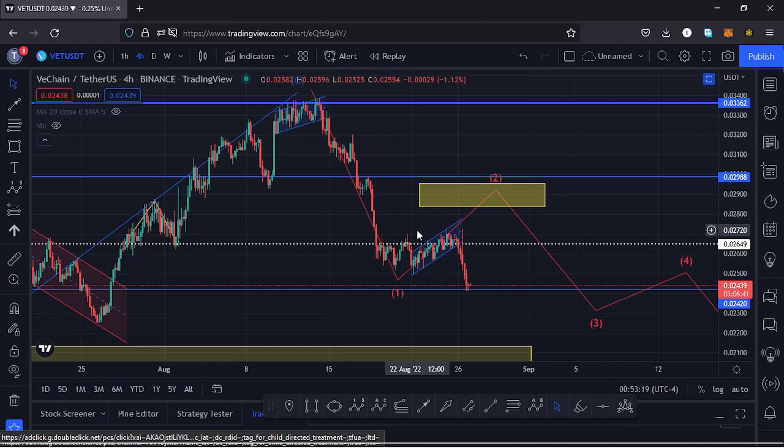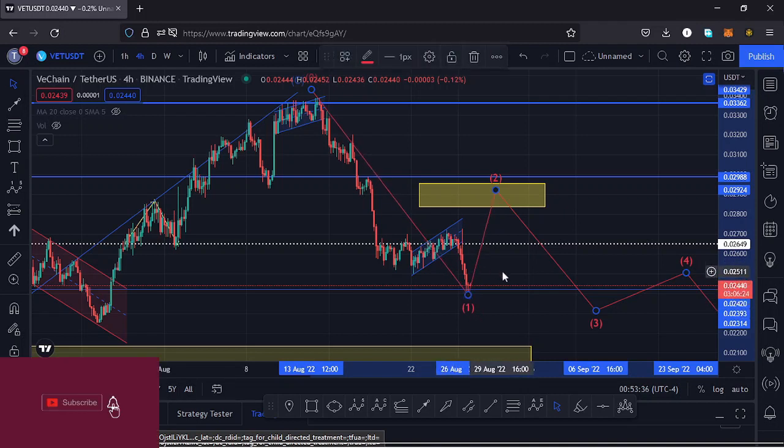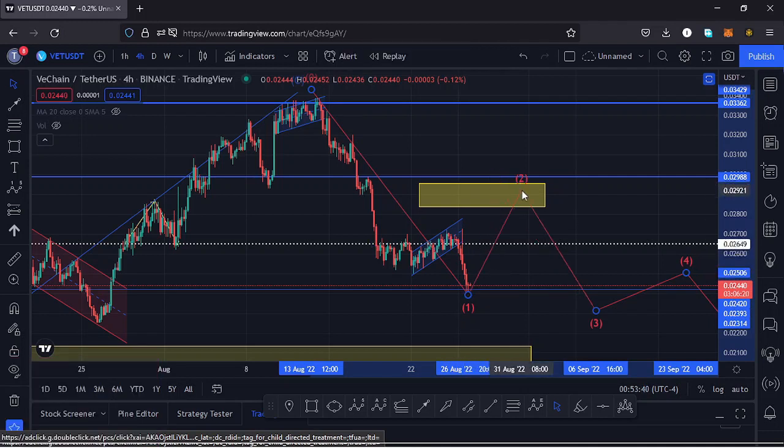It's possible that maybe we have not yet seen a low for that first wave to the lower side, and this low that we have down here might be the low for that first wave to the lower side. In case that is the case, then I will need to adjust my target area for that second wave to the upside before we see a nice retracement to the lower side in the formation of a wave 3.